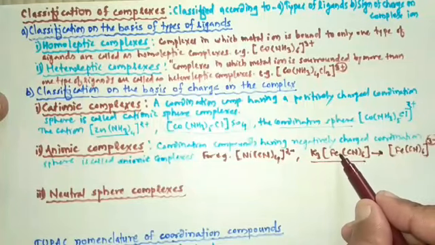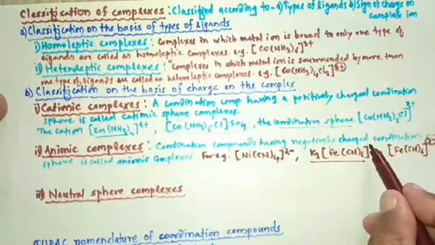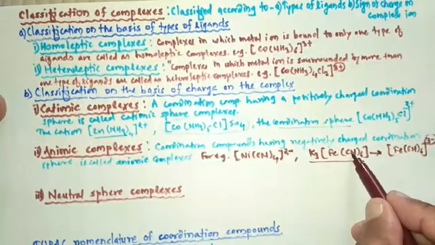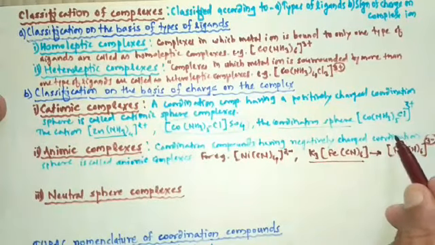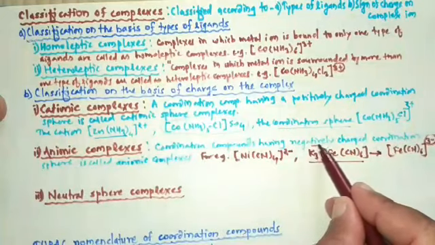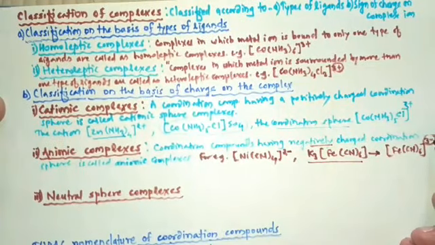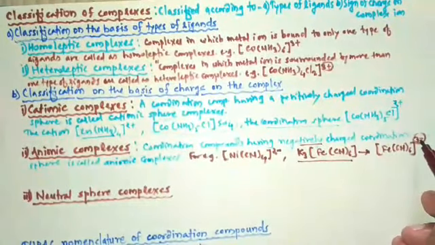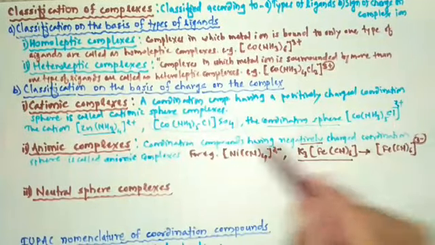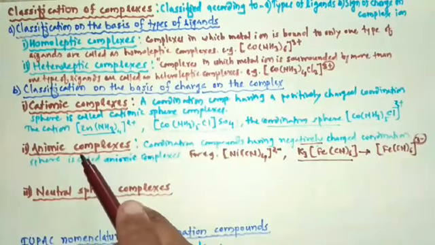So in this complex, though it does not having a charge, but here coordination sphere it is the negatively charged. That's why this is the example of anionic complexes.